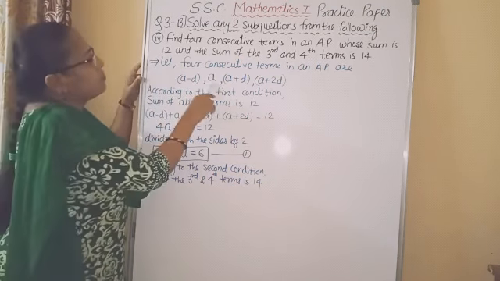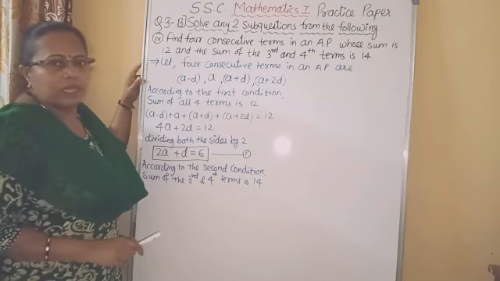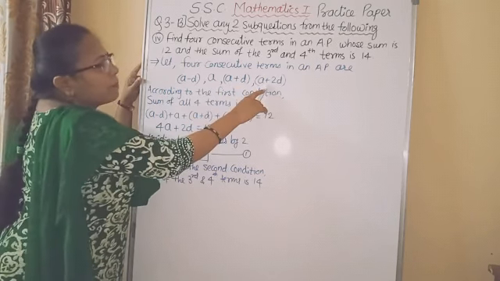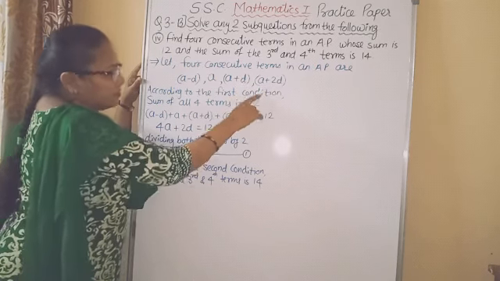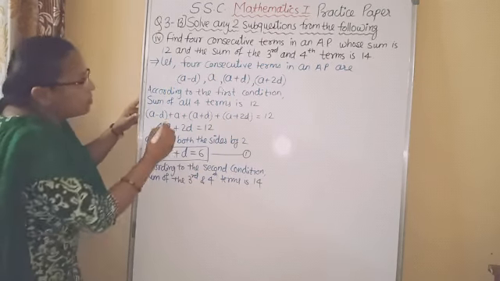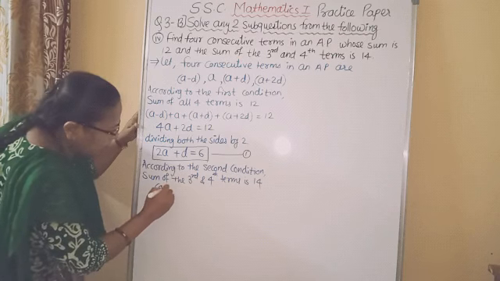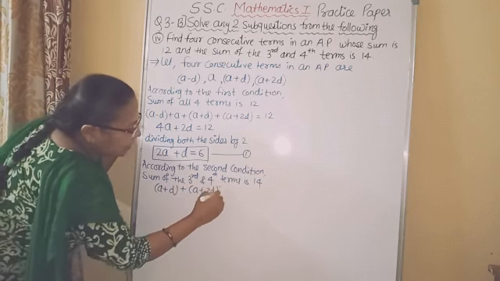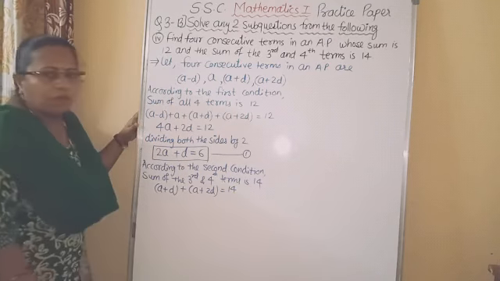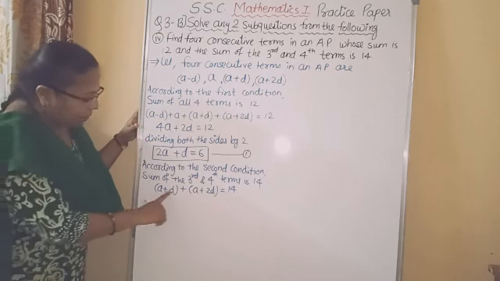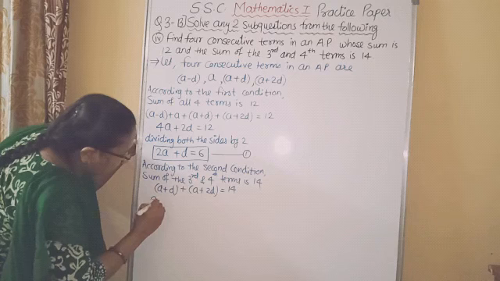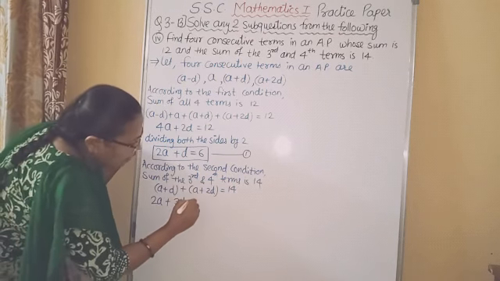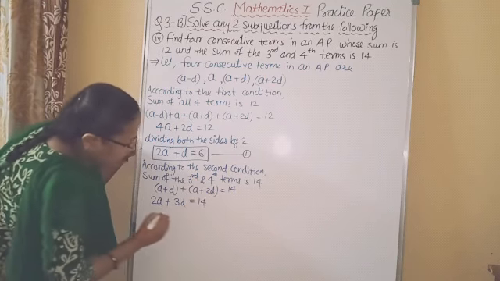Now we assume these four terms. Here among these terms, which is the third term? A plus D. And which is the fourth term? A plus 2D. The sum of these two terms is 40. So A plus D plus A plus 2D is equal to 40. Now A plus A, 2A, D plus 2D, 3D, equal to 40.